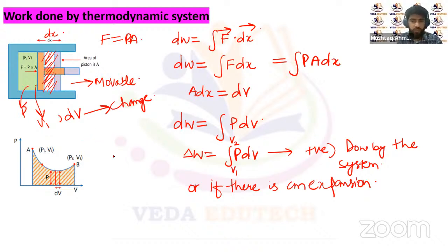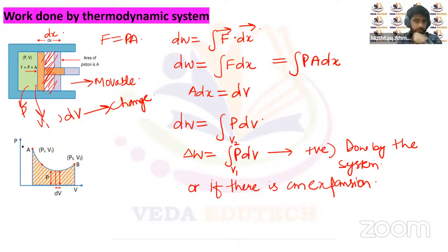So work done on the system is taken as negative, and the work done by the system is taken as positive. Because for positive work, the change in volume will be positive, and for the work which is done on the system, the change in volume will be a negative change in volume. That's the reason we take the work done by the system as positive and work done on the system as negative. So these are the two conventions which will be followed for the work done in thermodynamic systems.